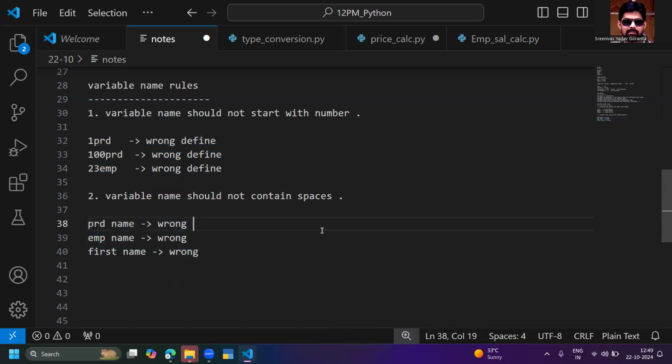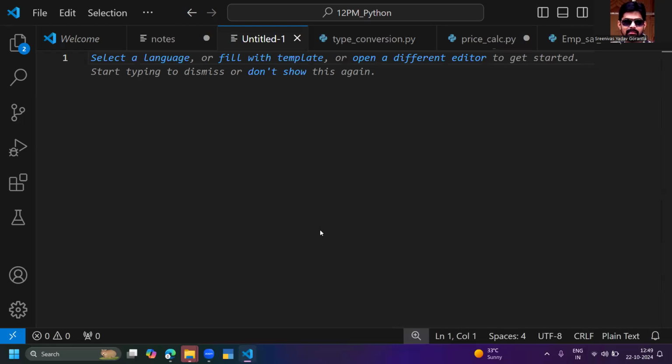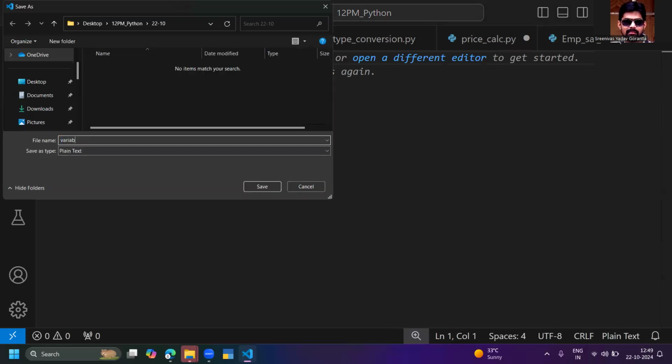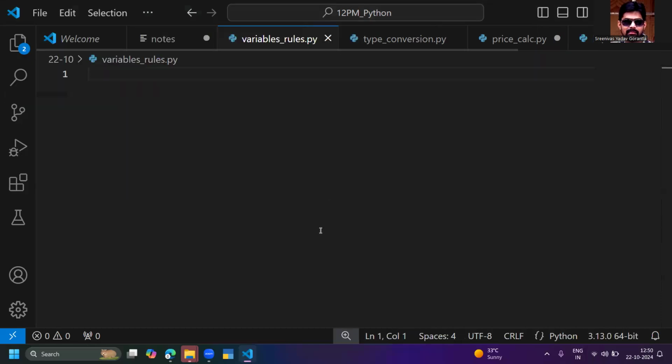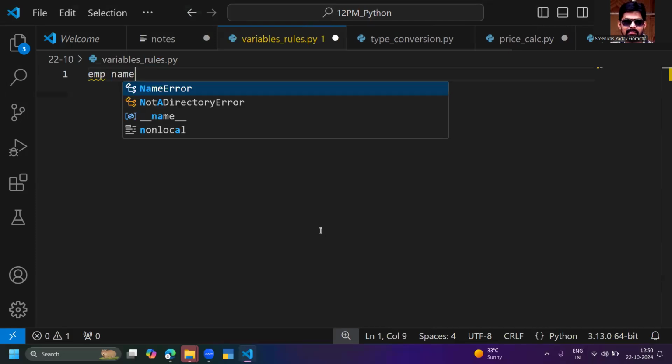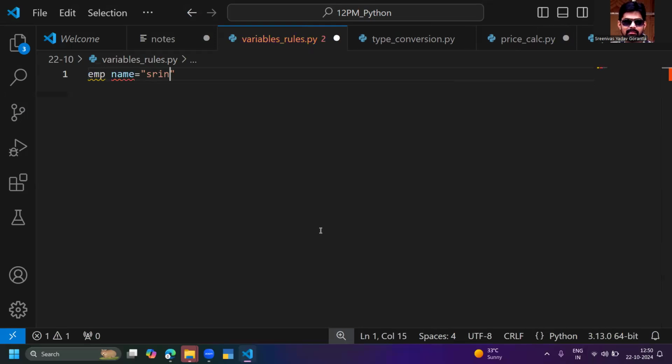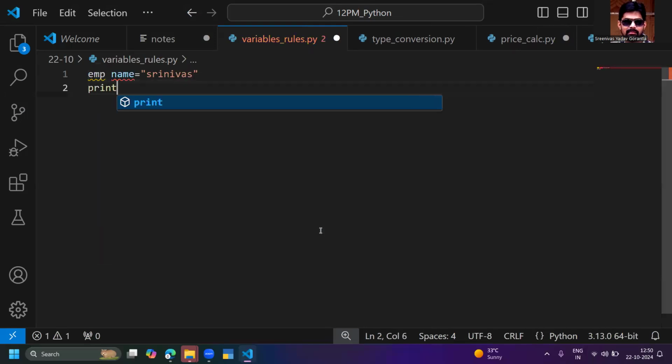Okay, let me see the same thing in the program. I'm just defining the variable rules. The program name is variables rules.py. For the variable rules, I want to define something like EMP space name is equal to Srinivas. Then print EMP name.